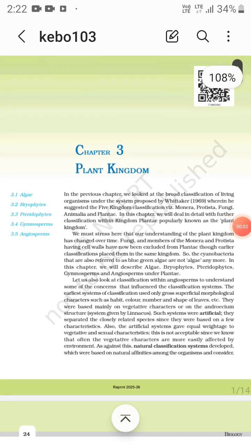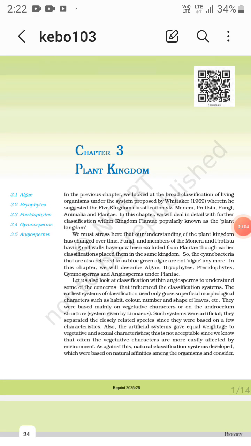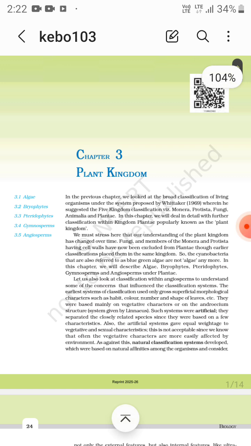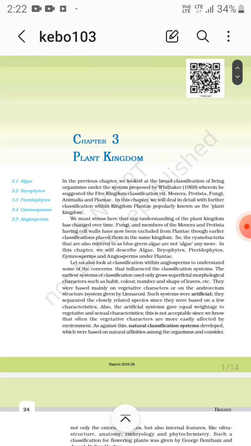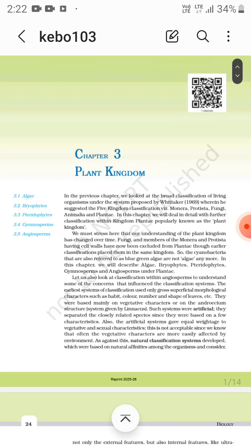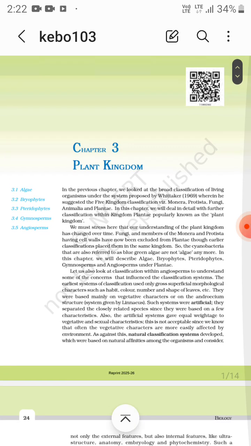Now chapter 3, that is plant kingdom. We study algae, bryophytes, pteridophytes, gymnosperms and angiosperms. Okay, in the plant kingdom, these are divisions, not classes.